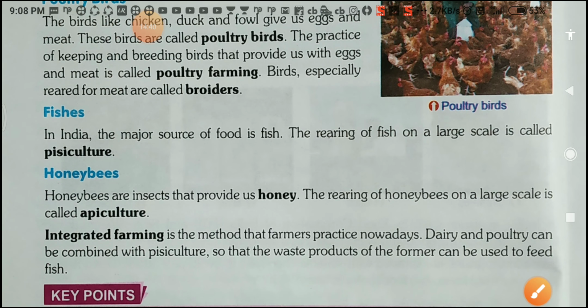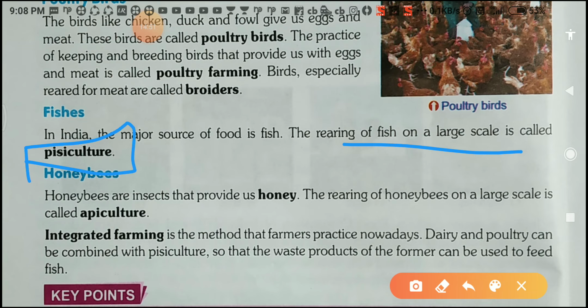Now what about fishes here? Now see here, the rearing of fish on a large scale is called pisciculture. If I ask you what is pisciculture, then you can say that the rearing of fish on a large scale is called pisciculture, and in India, a major source of food is fish. Okay, means people are dependent on fish also.